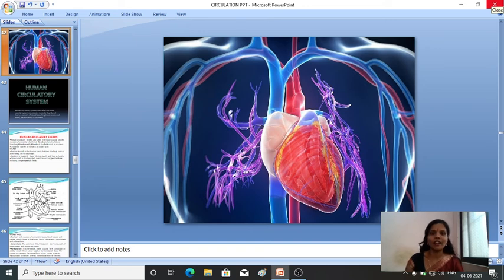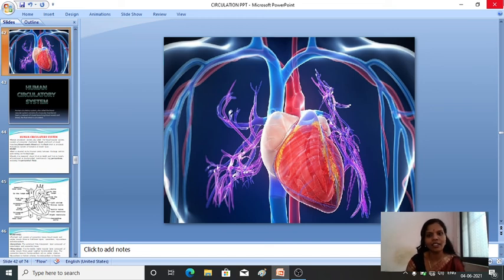So in the last class we have discussed human blood groups, blood coagulation, lymph and the circulatory pathway. In circulatory pathway again we discussed two types: one is the open circulatory system and another one is the closed circulatory system. We have already discussed the differences between open and closed types, and the type of circulatory system present in different animals. In amphibians, reptiles, apes, mammals, including human beings, what type of circulatory system and how many chambers of heart are present, we have already studied in the last class.